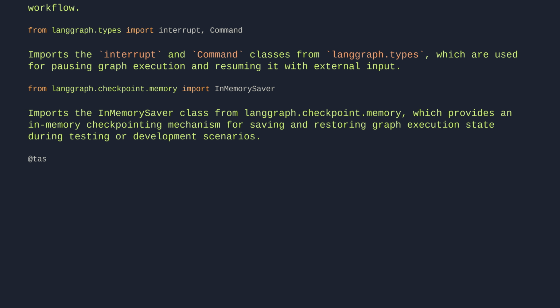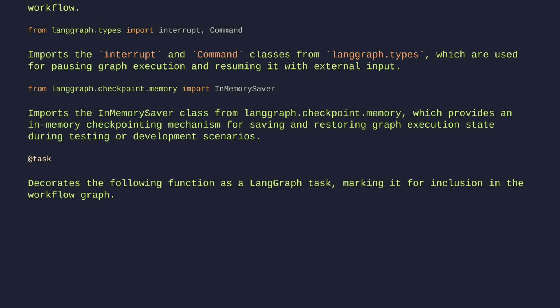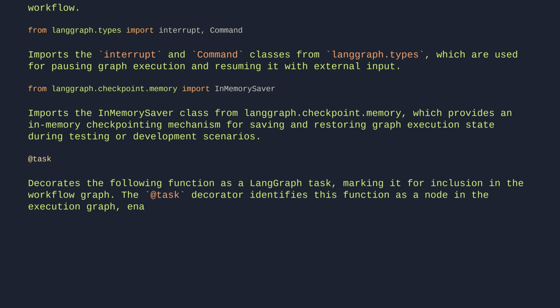@task. Decorates the following function as a LangGraph task, marking it for inclusion in the workflow graph. The @task decorator identifies this function as a node in the execution graph, enabling LangGraph to manage its execution, dependencies, and state persistence.